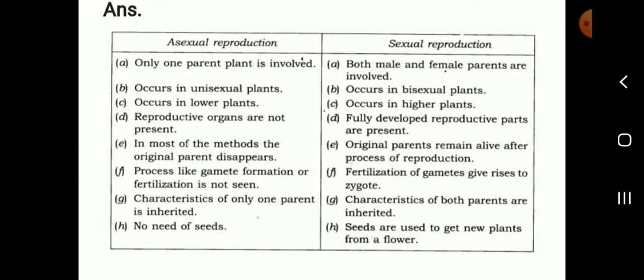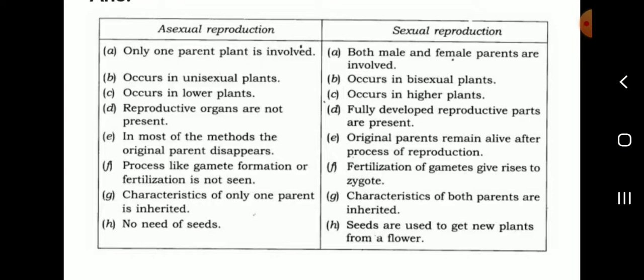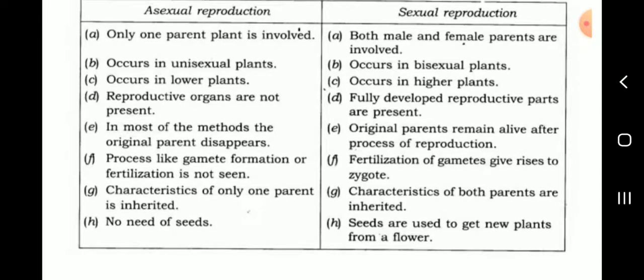In sexual reproduction, both male and female parents are involved. Asexual reproduction occurs in unisexual plants; sexual reproduction occurs in bisexual plants. Asexual reproduction occurs in lower plants; sexual reproduction occurs in higher plants.